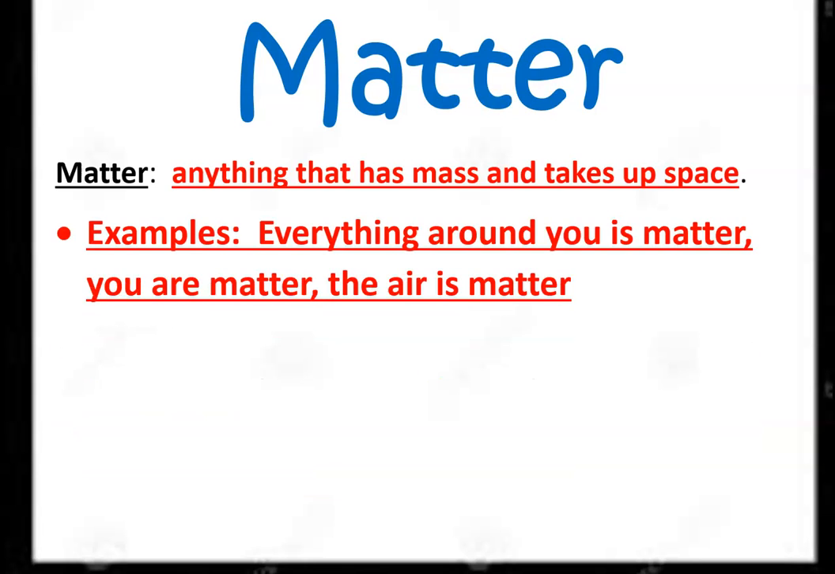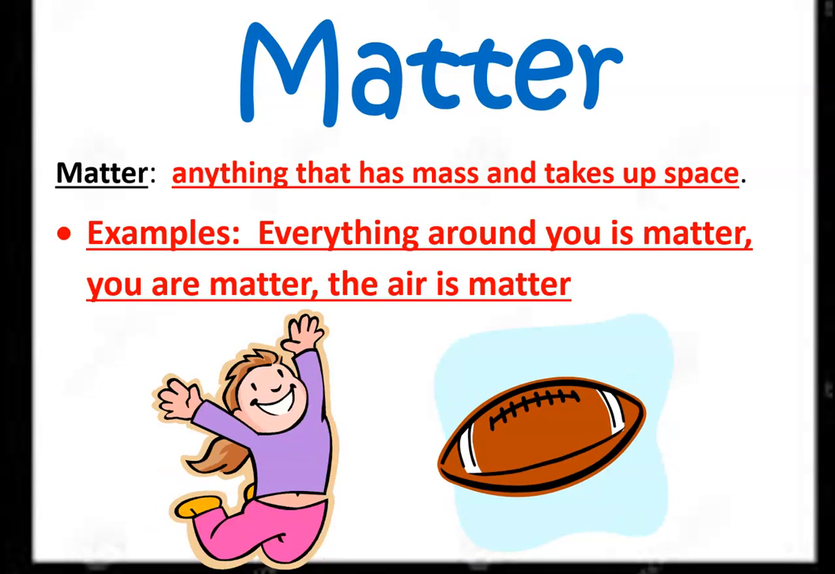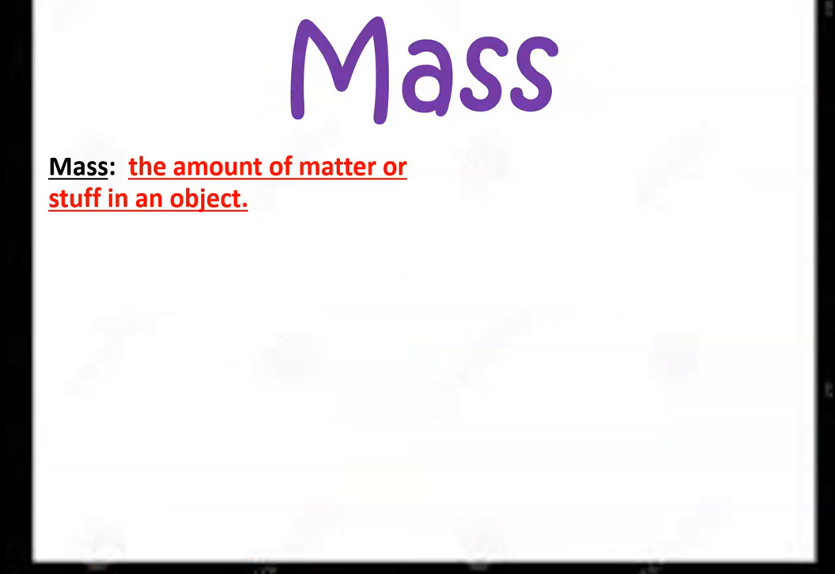Everything around you is matter. You are matter, the air is matter, water is matter, everything around us is considered to be matter. Like us and, for example, the ball. Mass: the amount of matter or stuff in an object. What does the amount of matter inside an object mean? Meaning, how heavy is the object? Can I weigh it? Can I know how much the weight of the ball is, for example? Yes or no? Of course I can. That means it has matter in it.